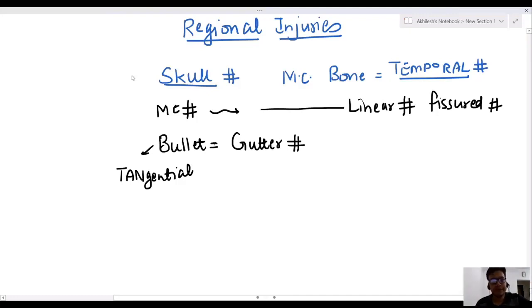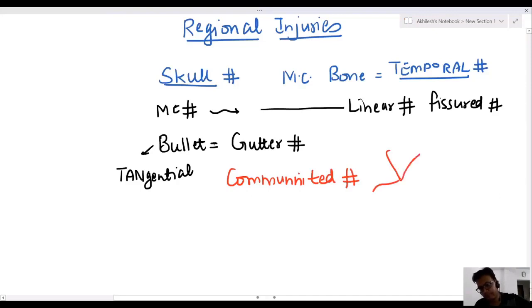Sir, a comminuted fracture is known as a spider web fracture. It just looks like a spider web.